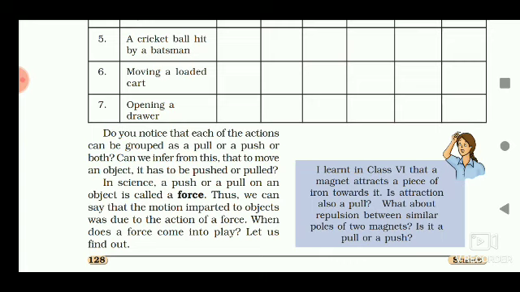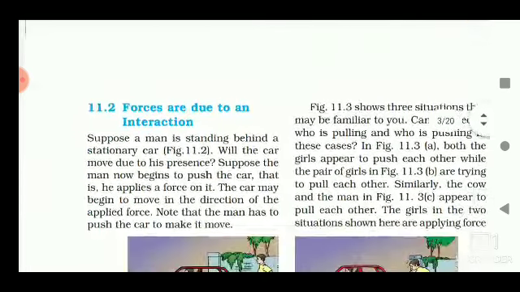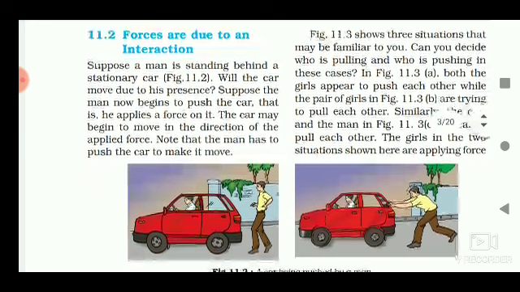Now we will learn when a force comes into play. So for this we'll start from article 11.2. Forces are due to an interaction. Suppose a man is standing behind a stationary car. Stationary car means which is at rest. Will the car move due to his presence? No, it is not possible.